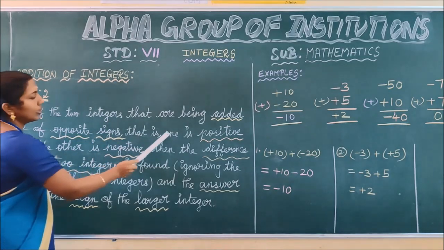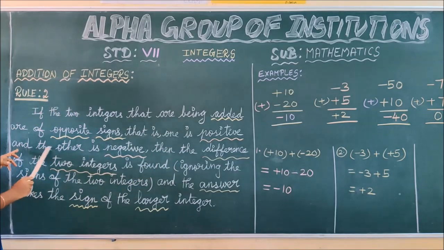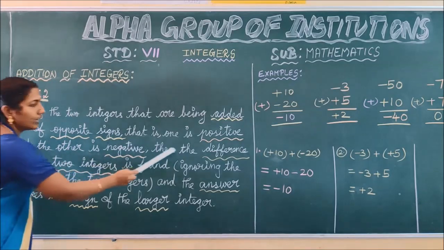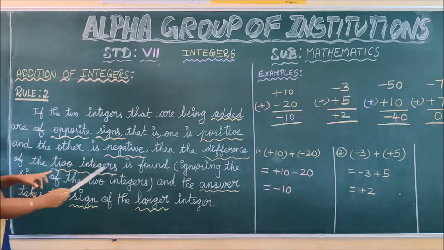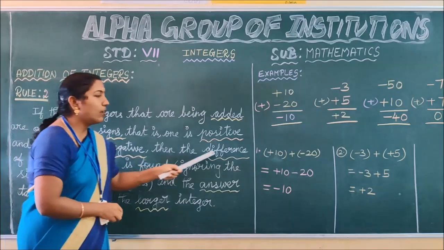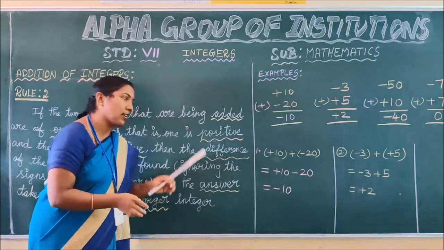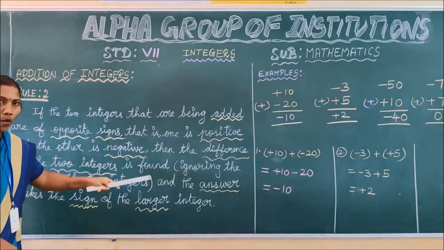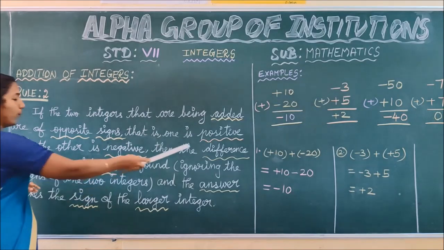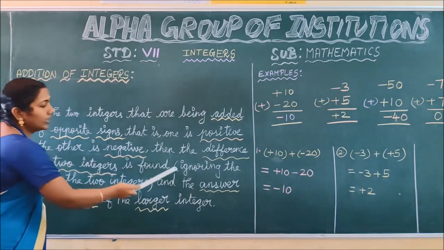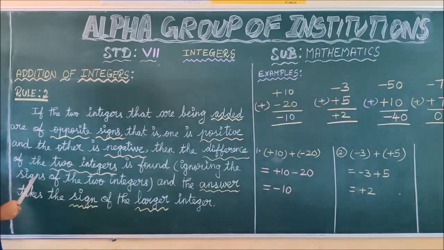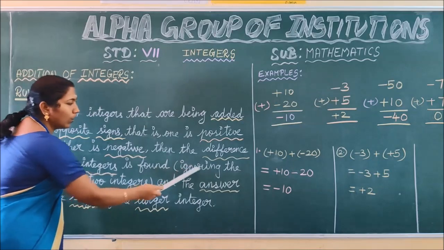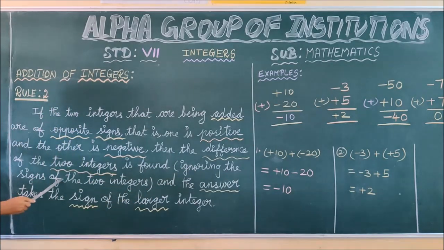That is, the given two integers are of opposite signs. That means one is positive and the other is negative. In that situation, the difference of the two integers is found. What is the meaning of difference, children? Yes, subtraction. Thus, the difference of two integers is found, ignoring the signs of the two integers. You have to ignore, meaning forget, the signs of the two integers.